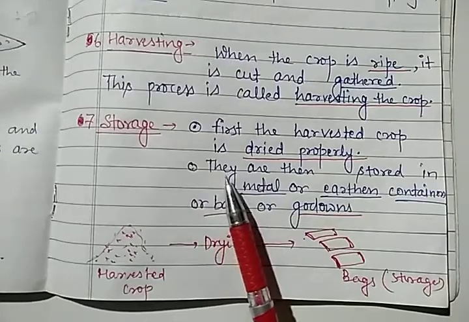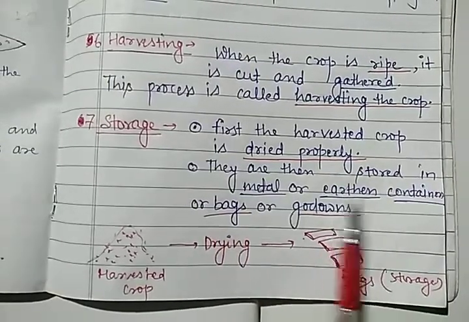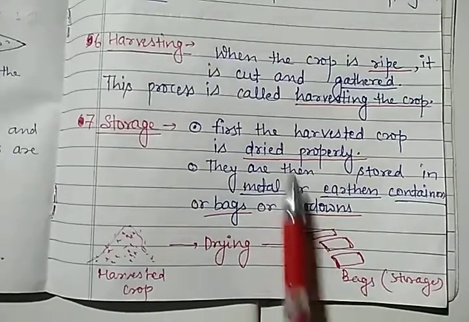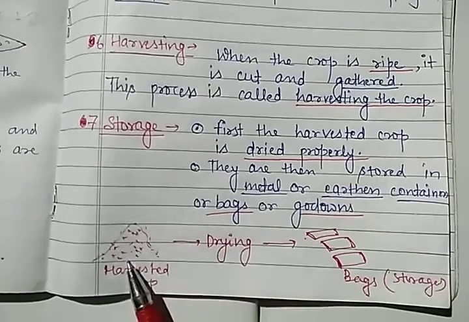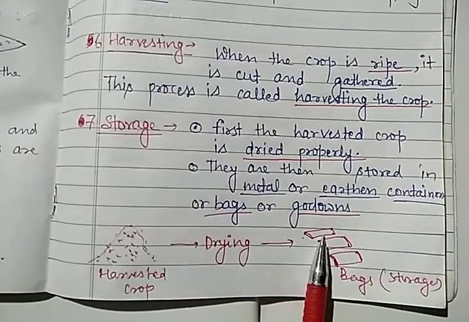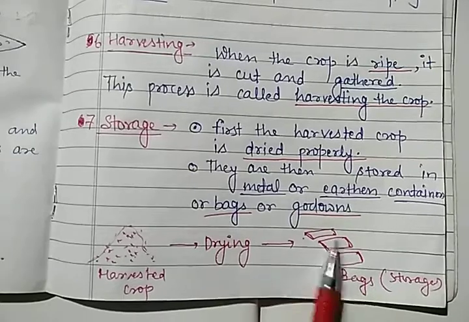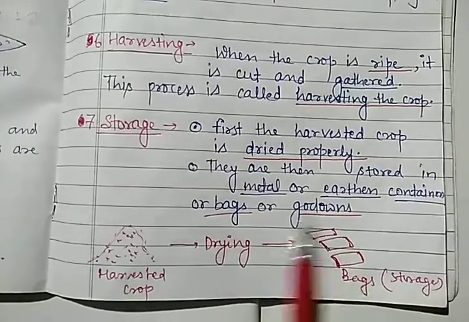Next, after drying, they are then stored in metal or earthen containers or bags or godown. Now after the drying process, the harvested crop is going to be stored in bags. If bags are present, we are going to store it in the bags, or we can store it in an earthen container or in a godown.